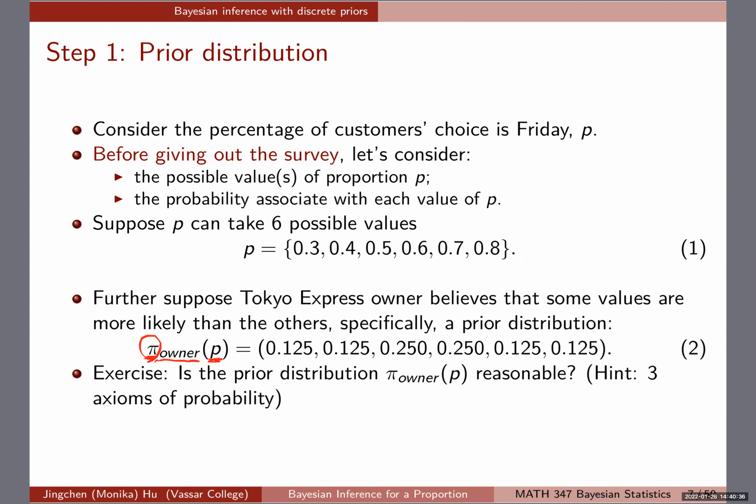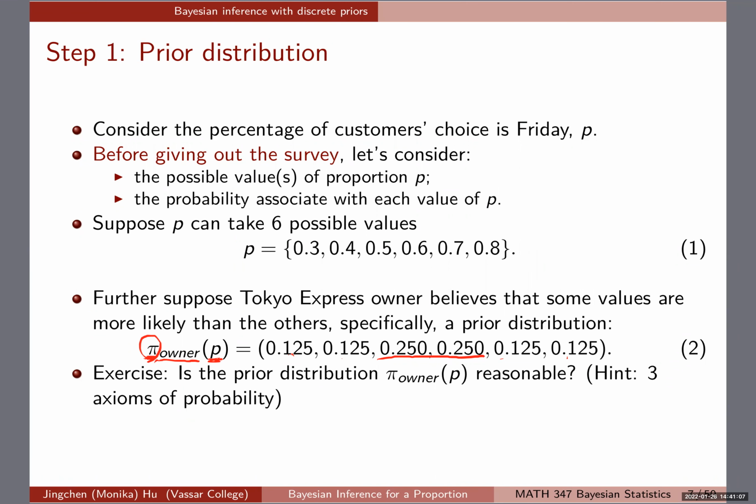So what this is saying, as you can see, is that the owner thinks 0.5 and 0.6 are more likely, or twice as likely, as the other 4. Okay, so this is what this prior is about. My exercise for you to think through and then talk to your neighbors is: do you think this prior is reasonable? Of course, you can disagree on how you think the values of P and how likely they are should be, but maybe let's double check that this is a legitimate prior, I should say, to start with.